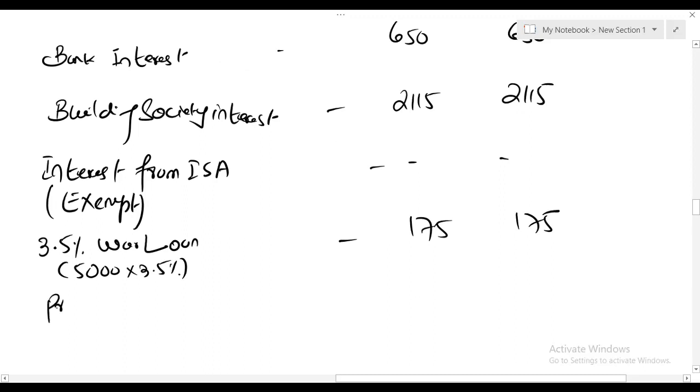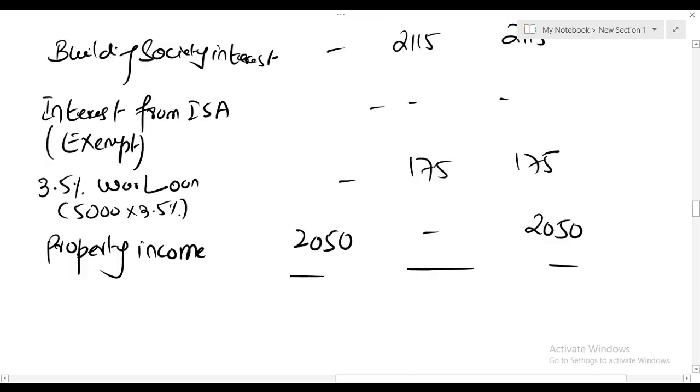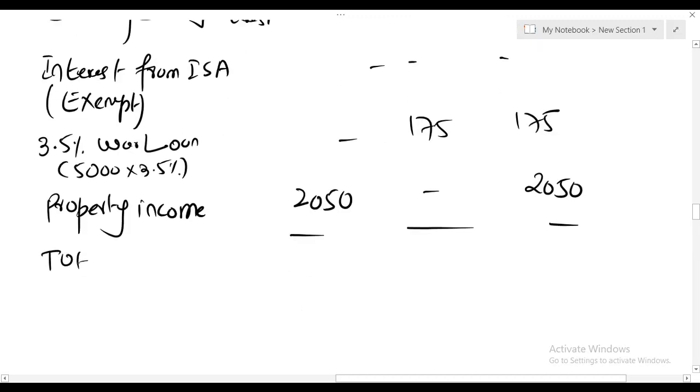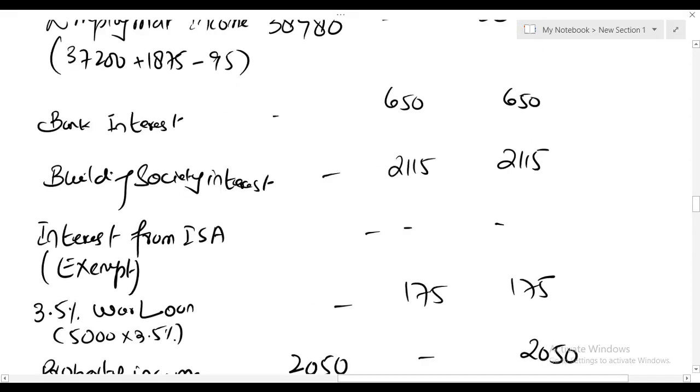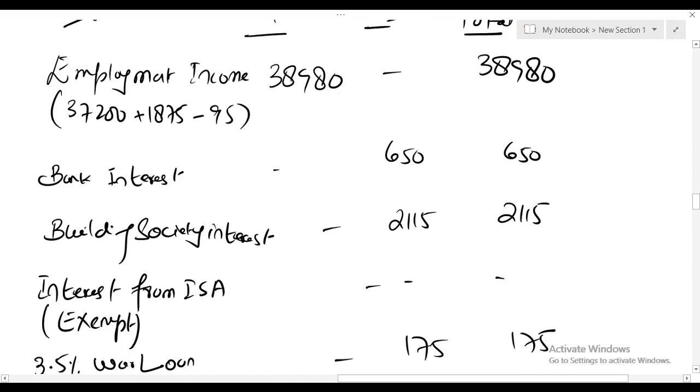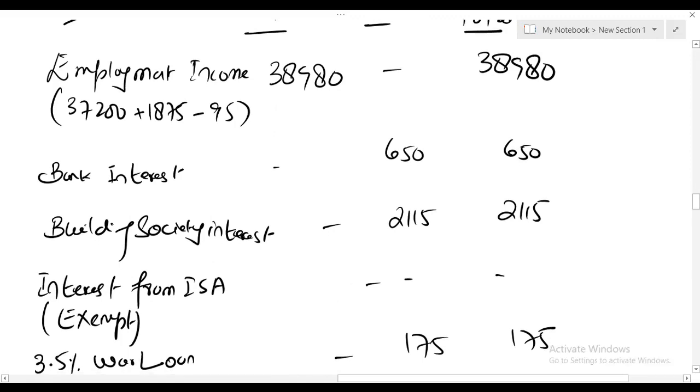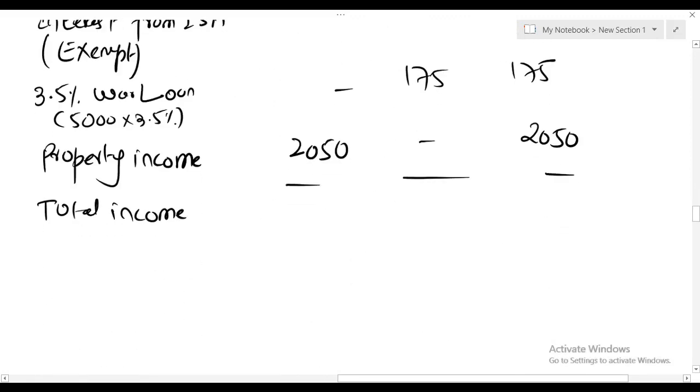Property income, 50% belongs to Kate. Property income is a non-saving income. 50% of 4,100 is 2,050. Let us add all of them to get total income. 38,980 plus 2050 gives us 41,030.